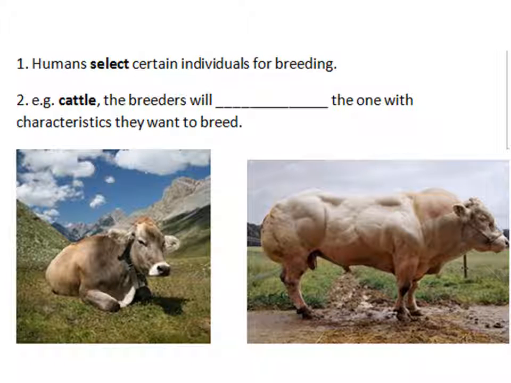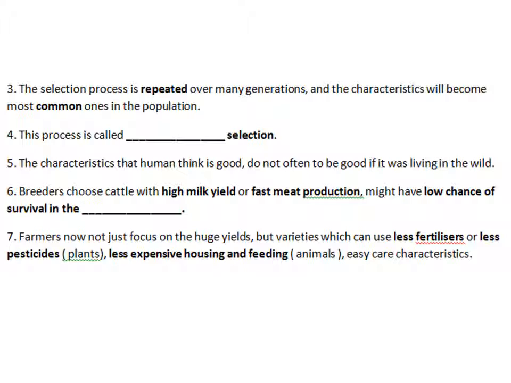But the problem is that human selection doesn't mean it is the best for the animal. We choose cattle with more milk and more meat. They choose the ones with the characteristics that they want. Number 4, the process is called artificial selection. Number 5, the characteristics that humans think are good are often not good if the animal is living in the wild. Number 6, breeders choose cattle with a high milk yield and fast meat production, but with a low chance to survive in the